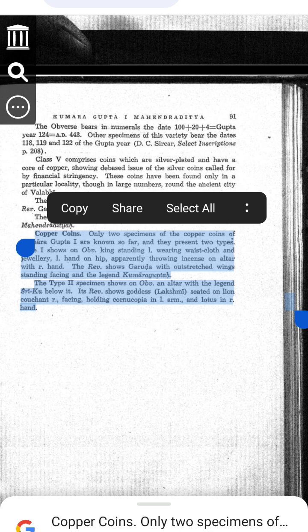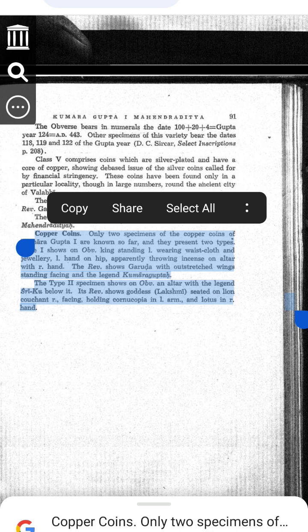Type 2 copper coin. What is on the front obverse side? An altar, a small religious platform, is shown. Below the altar, the legend Shriku is written. What is on the back reverse side? Goddess Lakshmi is sitting on a lion. She is facing forward, looking straight ahead. She is holding a cornucopia, horn of plenty, in her left arm. She is holding a lotus in her right hand.